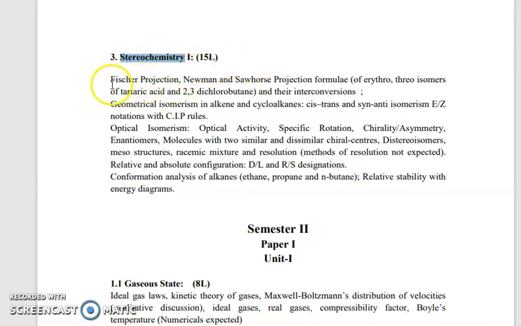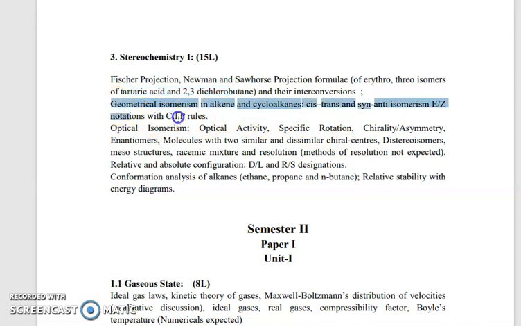In these parts, we have seen the Fischer projection formula, Newman projection formula, and Sawhorse projection formula. These three types of formulae we have seen for the erythro and threo isomers of tartaric acid and 2,3-dichlorobutane. For these two structures we have seen the Newman projection, Sawhorse, and Fischer projection formulae.